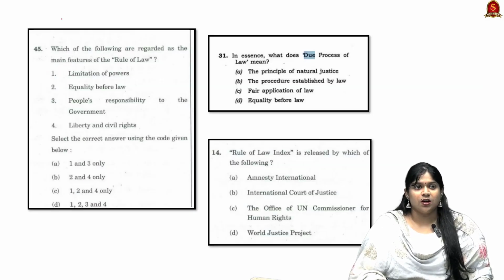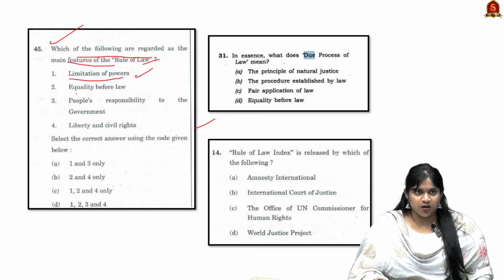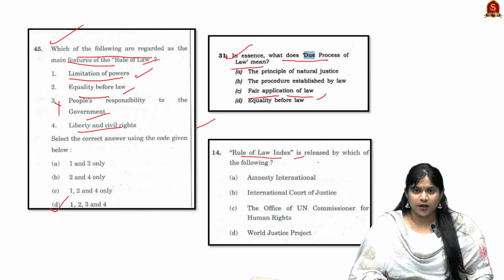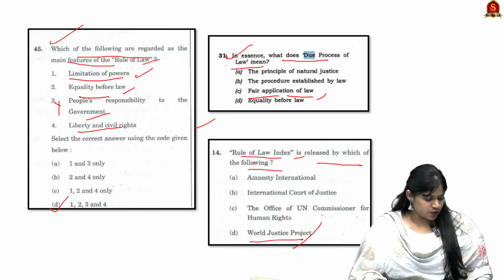So these are the questions which were asked on the rule of law. Here you can see: which of the following are regarded as main features of the rule of law? Limitation of power, equality before law, people's responsibility to the government, no. Civil and liberty rights. So option D. In essence, what does due process of law mean? It is fair application of law. Next, the rule of law index is released by which of the following? It is by the World Justice Project.